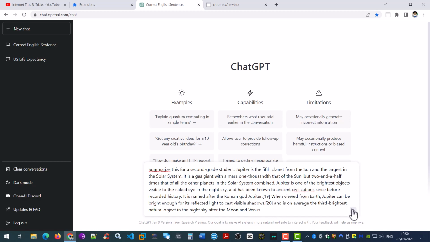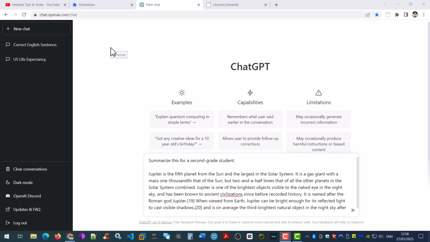Let's see what ChatGPT does. You will notice how I separate the instruction from the request using a colon. Let's press enter and see what ChatGPT gives us.